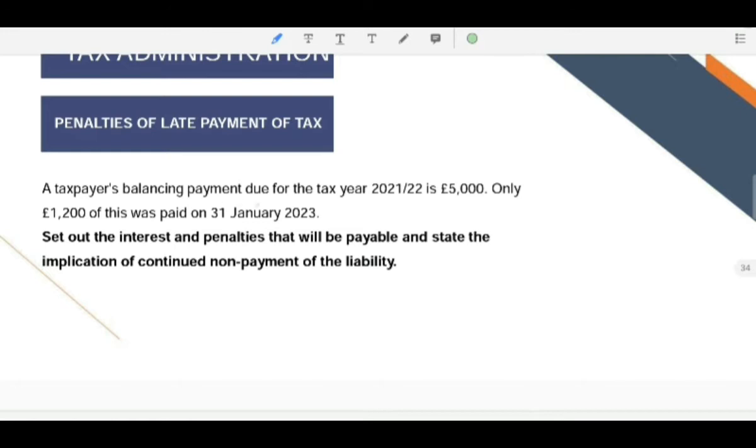A taxpayer's balancing payment due for the tax year 21-22 is 5,000. Only 1,200 of this was paid on 31st January 23. Set out the interest and penalties that will be payable and state the implication of continued non-payment of liability. So here the amount that is still payable is 3,800, as 1,200 is paid. The due date is 31st January 23.